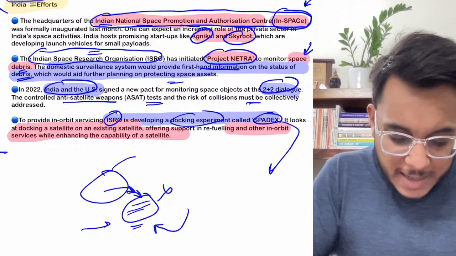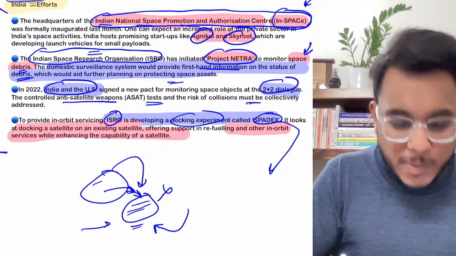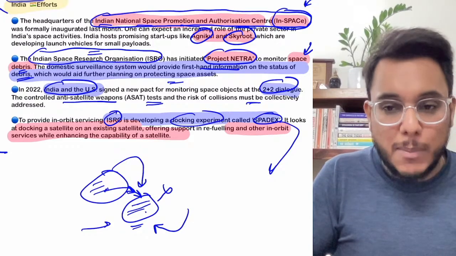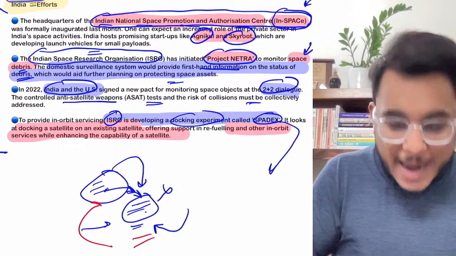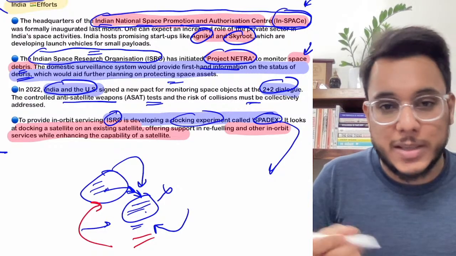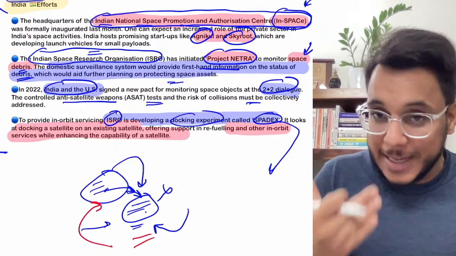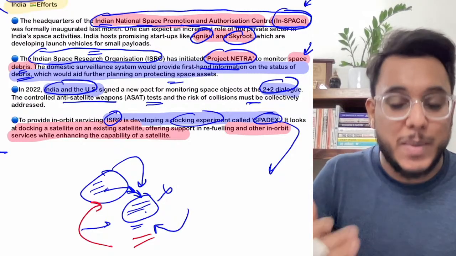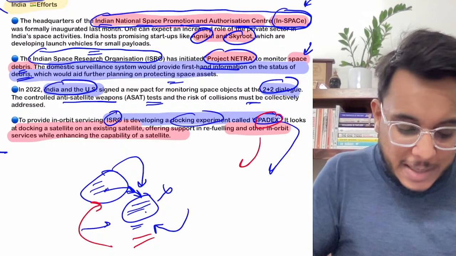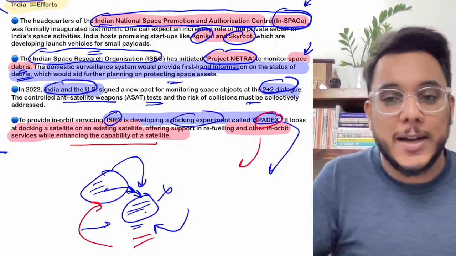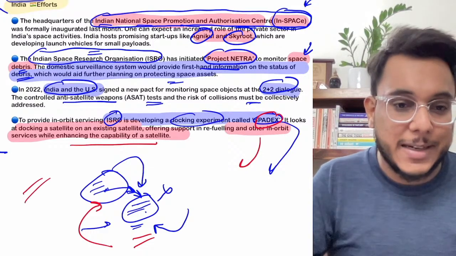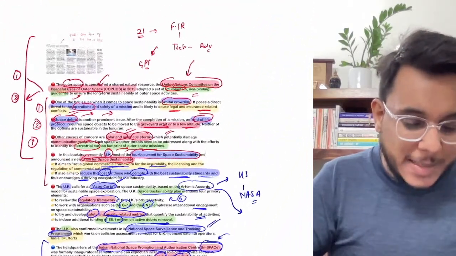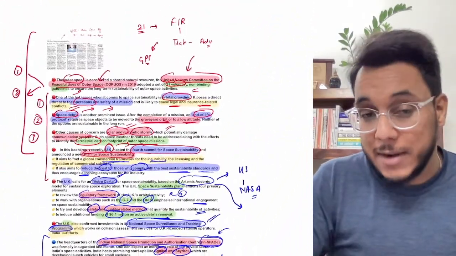So what we can do is strap one additional satellite onto this particular satellite, and whatever the malfunctioning is in the original satellite, it will be substituted by the additional satellite. So for this, we need a kind of technology, a mechanism, and this mechanism SpadeX is being developed by ISRO. It will enhance the capability of a satellite, and it will enhance the life of the satellites. So this is something that is being done. Fine. So guys, that is all about this particular article. Very good and very important article.